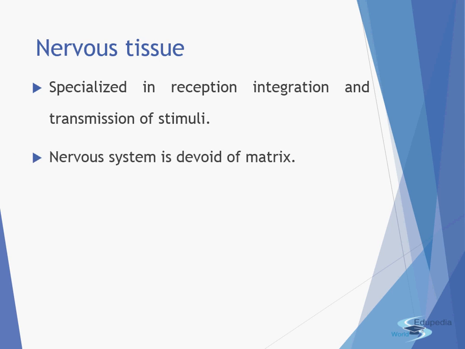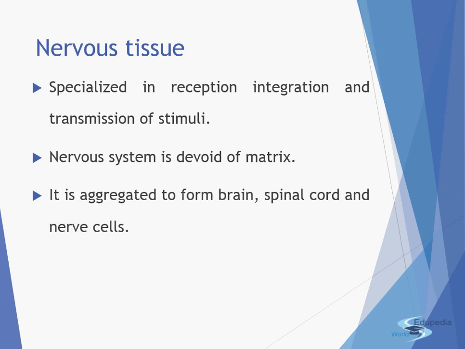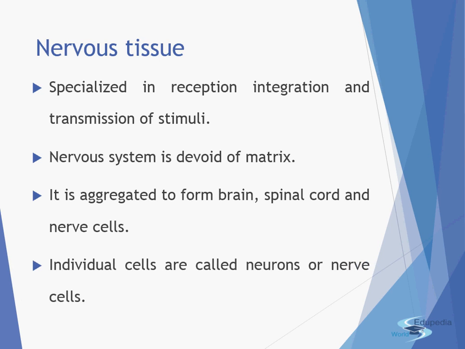These nervous tissues do not contain any matrix, and they are aggregated to form the important organs of the body: the brain, which helps us to think, the spinal cord, and the nerve cells. The individual cells are known as the neurons or the nerve cells.